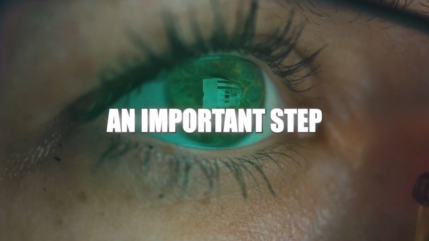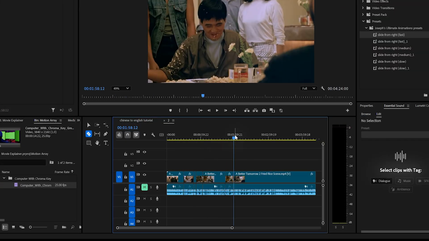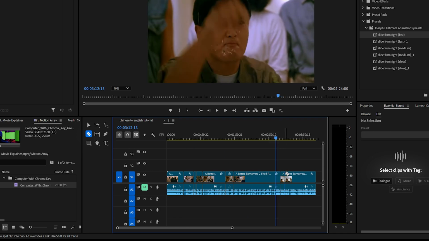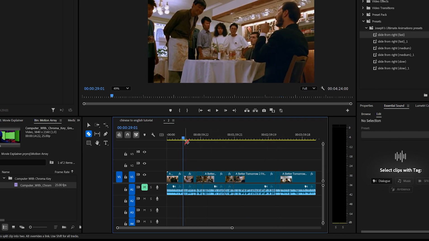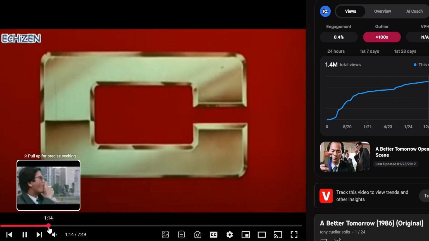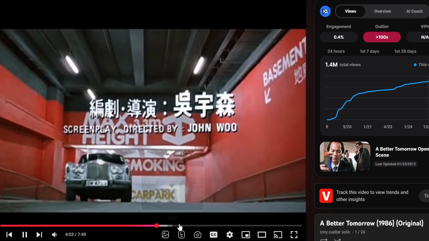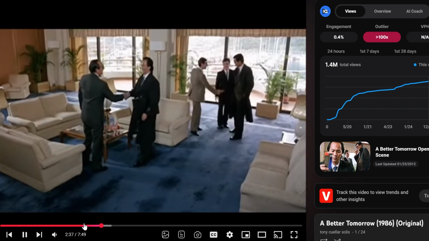Now here's an important step you must do to ensure that your edits are compliant with the reuse content policy, so you lower the risk of getting copyright strikes. And based on what I have seen other channels do, it's super simple if you just be patient with your edit. Once you found the movies you want to summarize, you can gather your own clip by watching the movie and screen record the important parts.